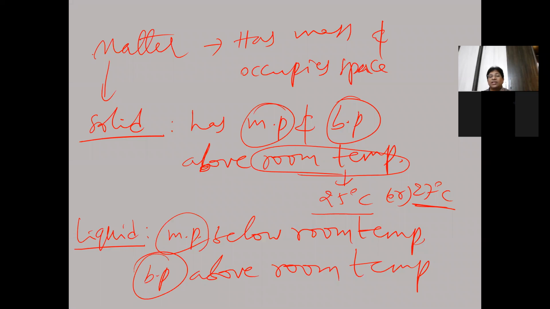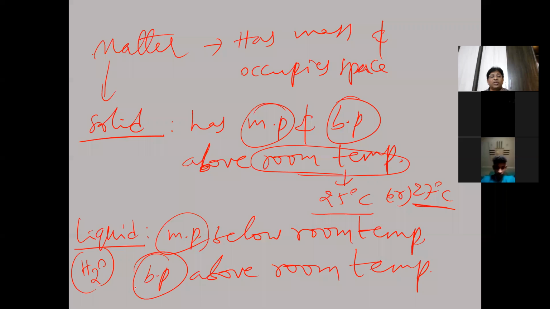So what is the difference between solids and liquids? Solids are the type of matter which have melting point and boiling point both above the room temperature. And liquids have the melting point below the room temperature, whereas the boiling point is above the room temperature. If we take the example of water, the boiling point of water is 100 degrees Celsius, which is above the room temperature. So if the boiling point of a matter is above the room temperature, that matter must be taken as liquid.